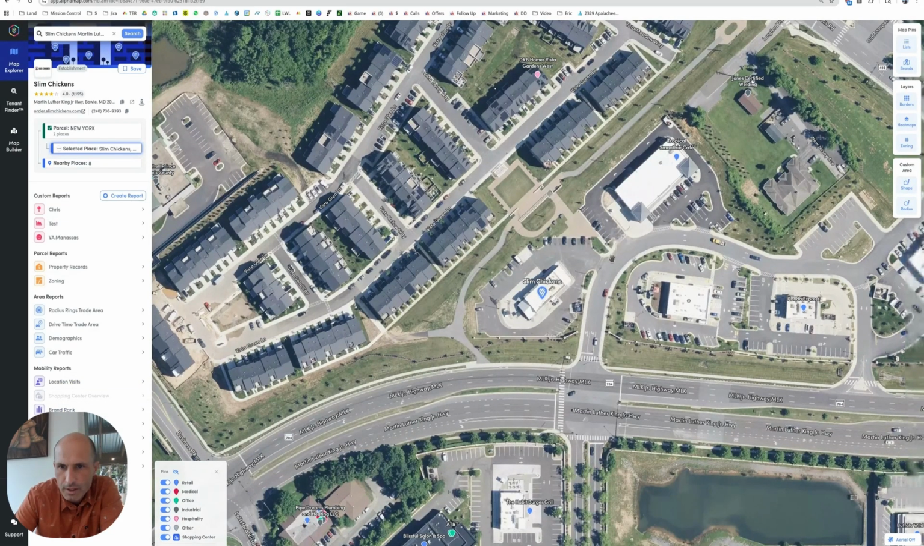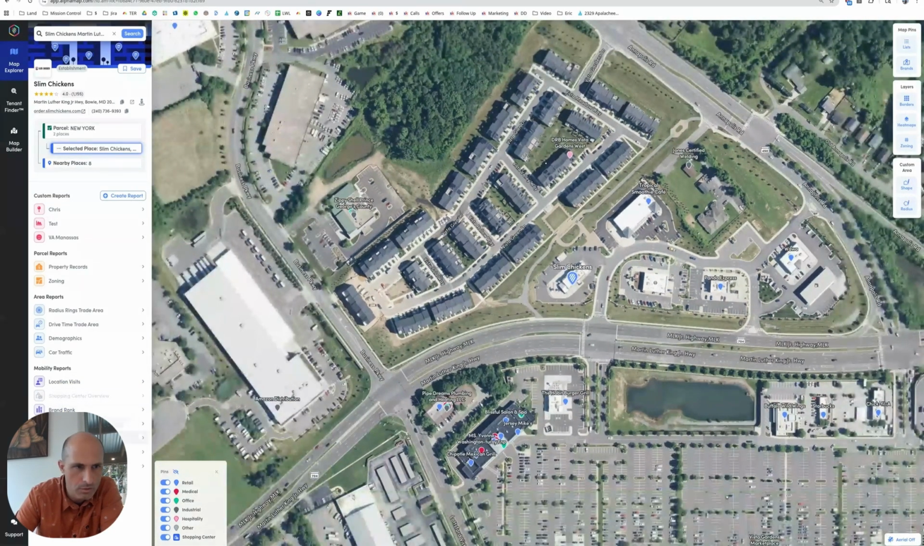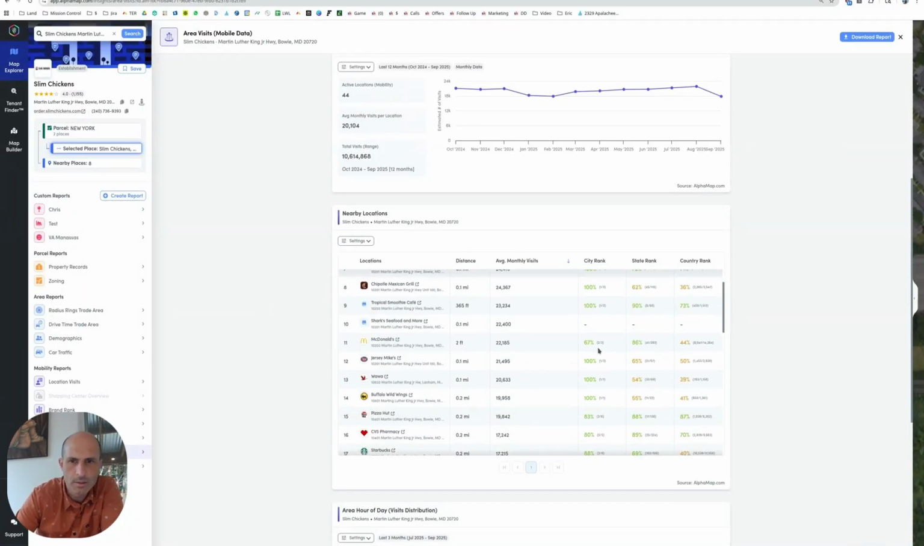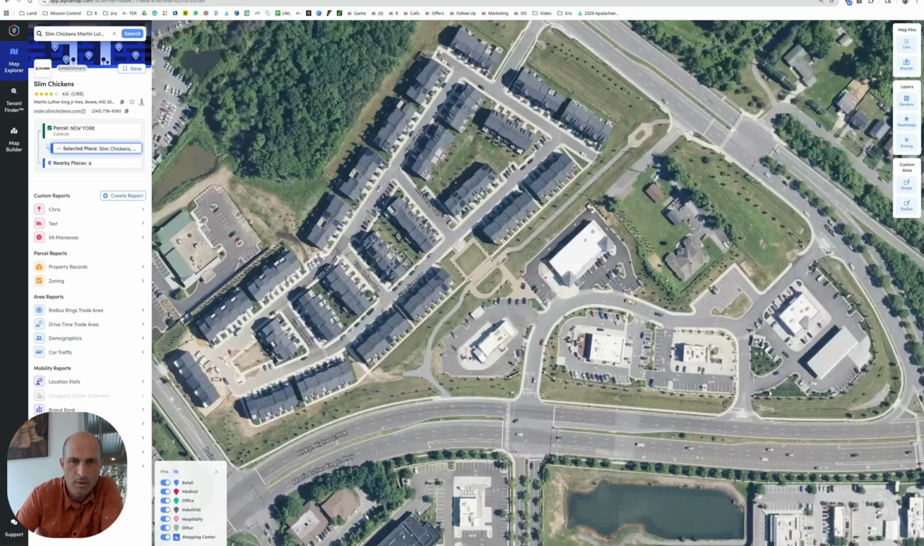Tropical Smoothie Cafe, Panda Express. Let's look at who's happening in the area. So here you got a lower ranking Chick-fil-A, and then the shop doesn't do so well. Any other chicken shops around here? Let's look at a couple more of these.